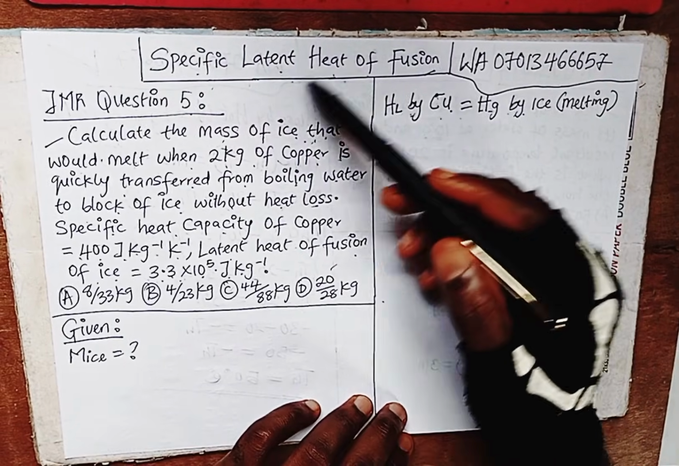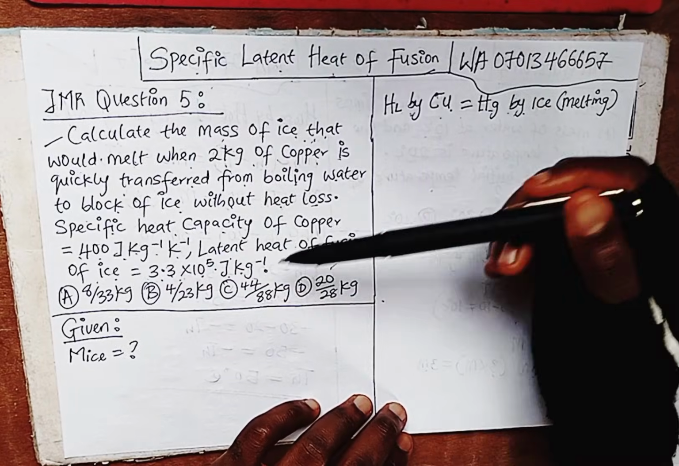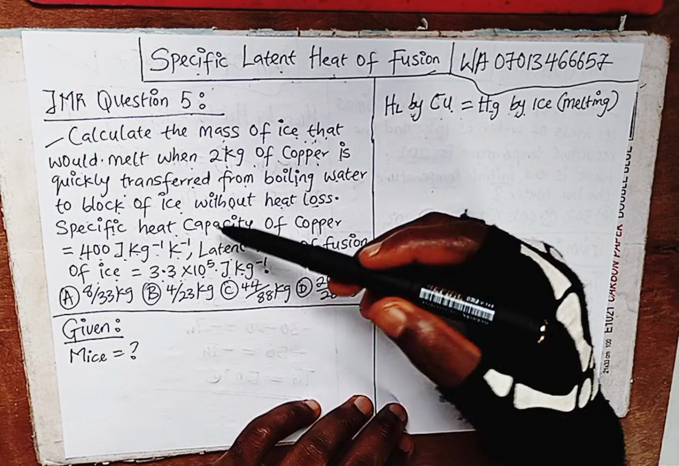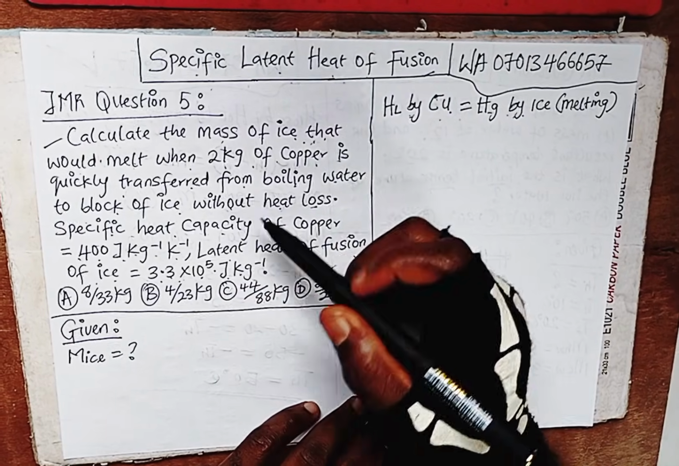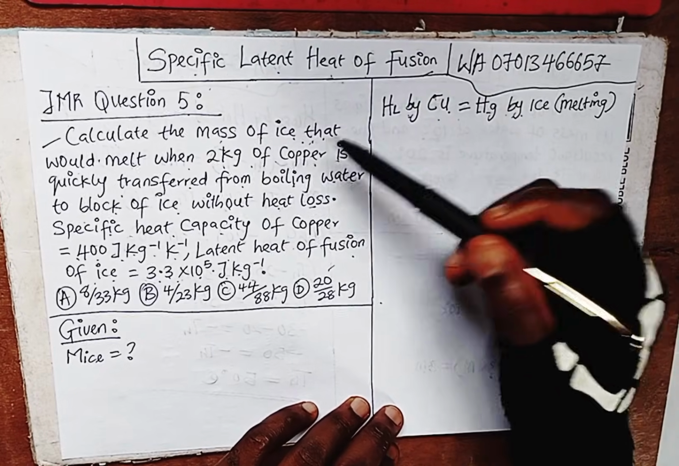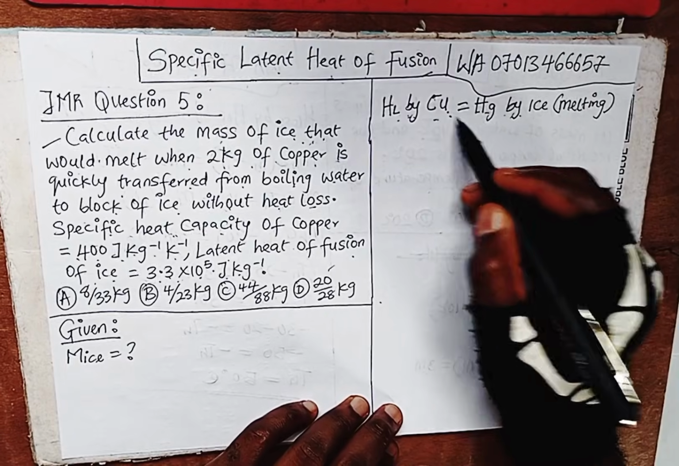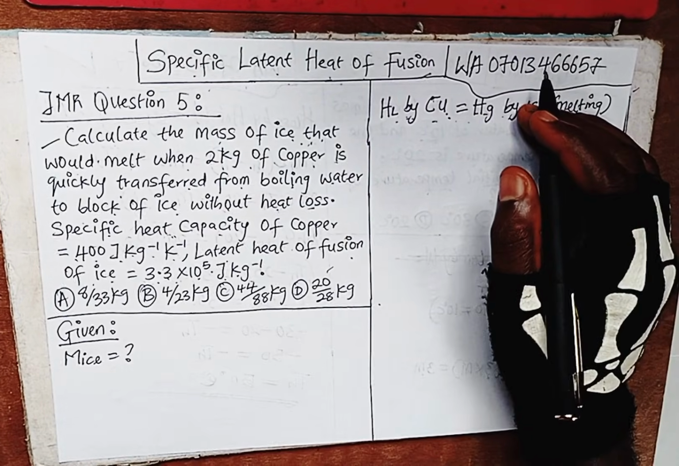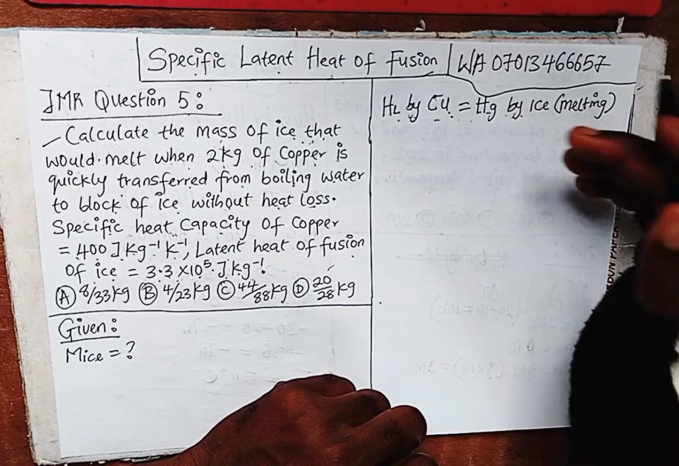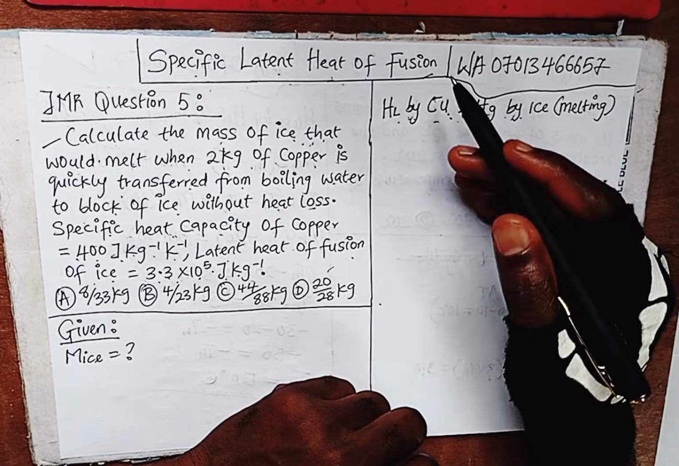Specific latent heat of fusion is defined as the amount of energy or heat required to take a substance from solid state to liquid state at melting point. Remember to always represent the substance in kilogram. So 1 kilogram mass of a solid substance from solid to liquid at melting point. All right, so that is the definition. So heat loss by copper is equal to heat gain by ice. As simple as that. That's the general formula when we are talking about specific heat capacity, specific latent heat of fusion, specific latent heat of vaporization, where we are comparing two substances or two bodies.